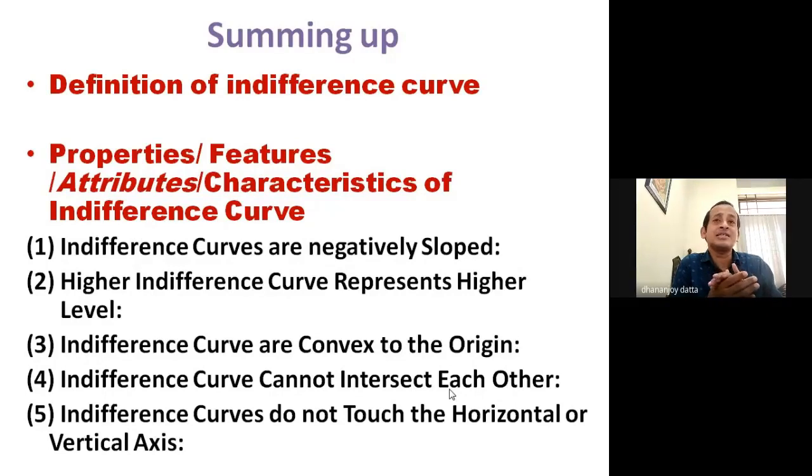These characteristics are: indifference curves are negatively sloped, higher indifference curves represent a higher level, indifference curves are convex to the origin, indifference curves cannot intersect each other, and indifference curves do not touch the horizontal or vertical axis.